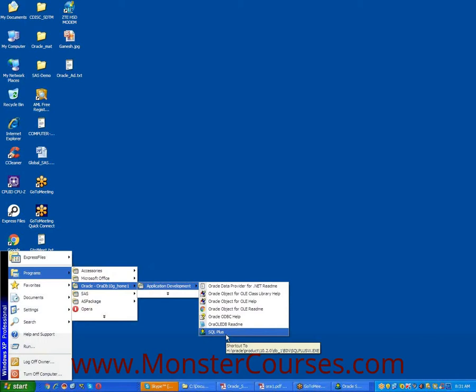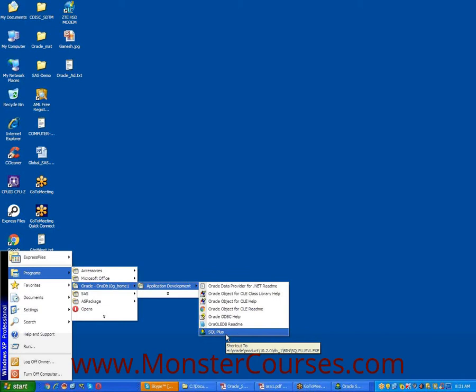Using SQL Plus, we can enter, edit, and execute SQL commands and PLSQL blocks. It's a specific tool, nothing but a notepad developed by Oracle Corporation.